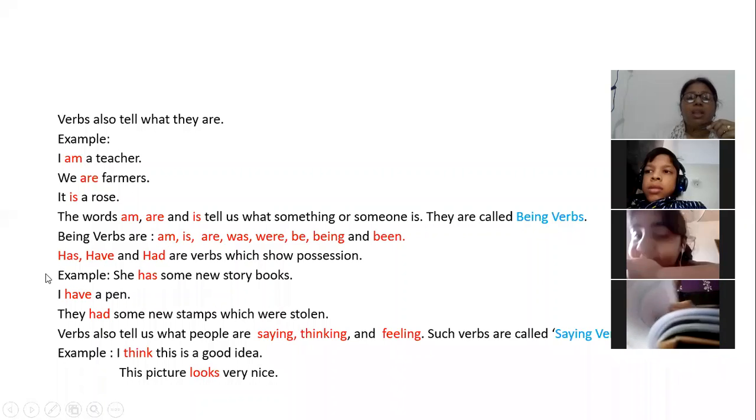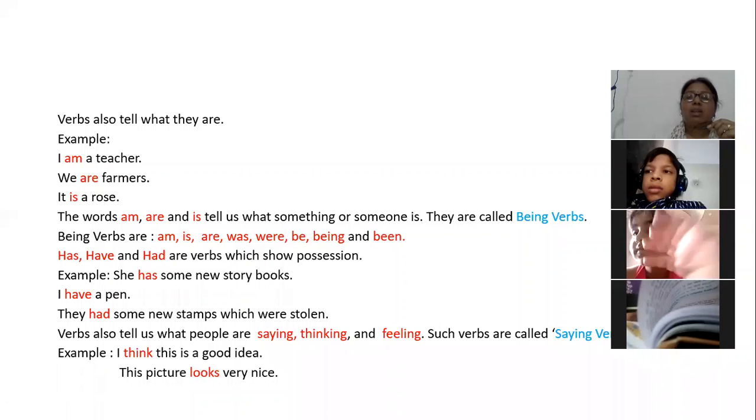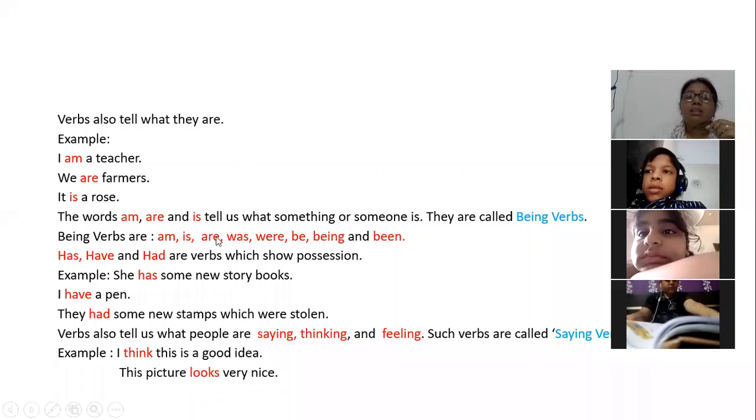Now, has, have, and had are verbs which show possession, meaning belonging. And children, how can you understand where I have to put has, where I have to put have, and where I have to put had? See, very simple. You have to remember this S. S means singular. With this you can understand that wherever there is a singular subject, I will put has, or I can put is, or in past I can put was.